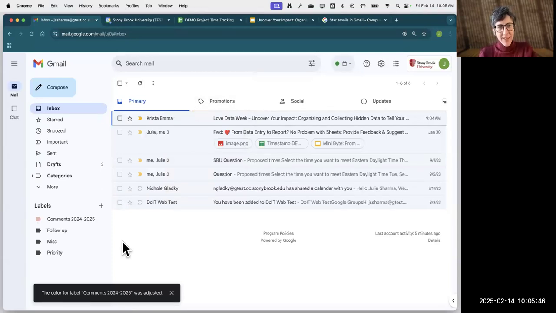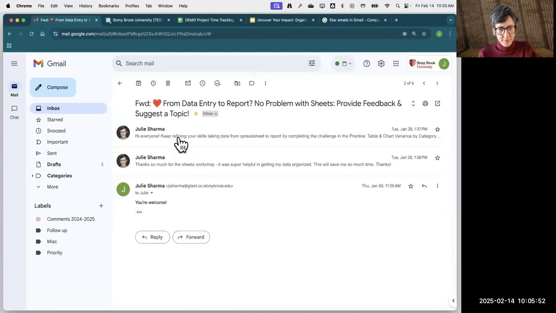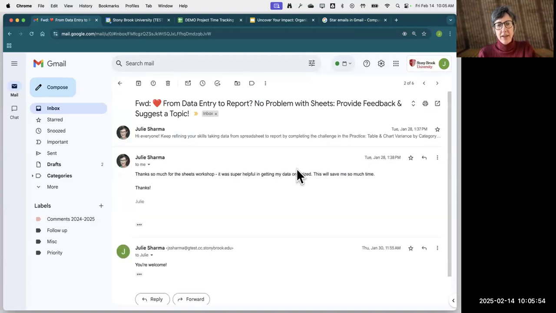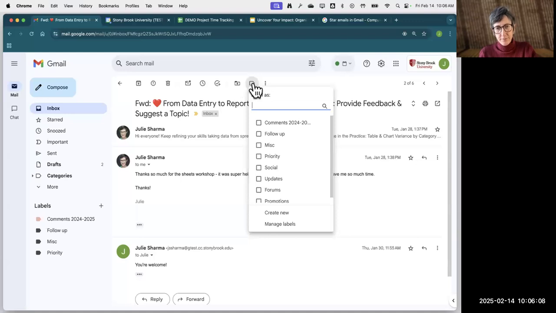All right. So now I'm going to go ahead and find an email that has that comment that I want to save. And here I have this comment that says, this was super helpful. I want to save this so I can remember this comment and the context around it come the end of the year. So when I'm looking at this email, I'm going to click on the label icon. And then I'm going to check the box for that label I just created.